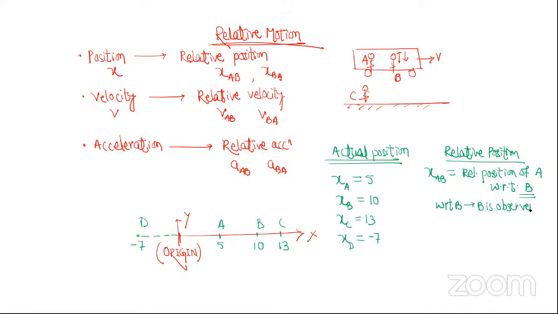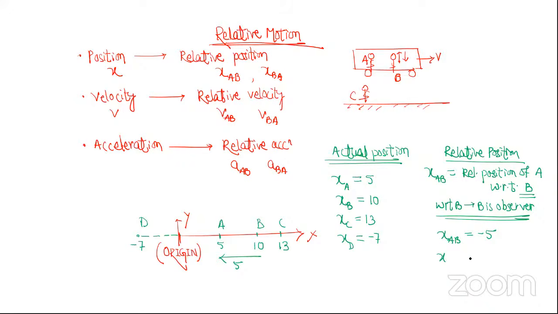Or I can understand it as, what is the position of A as seen by B, as felt by B? Tell me, what is the position of A as felt by B? B को क्या लगेगा? A किधर है? Towards right or towards left? Towards left. How far? So 5 meters. So XAB will be -5. This is the meaning.